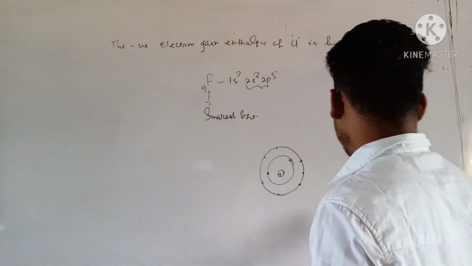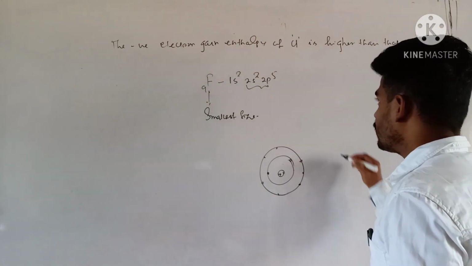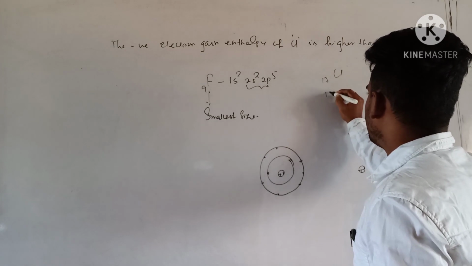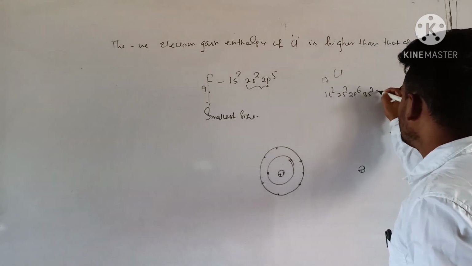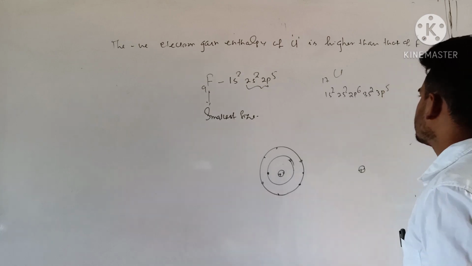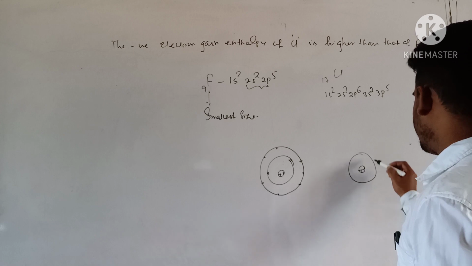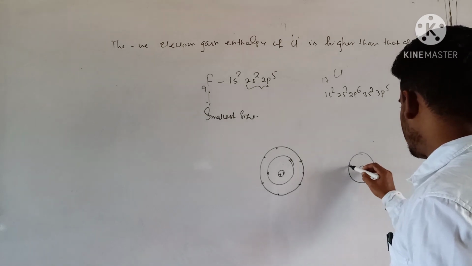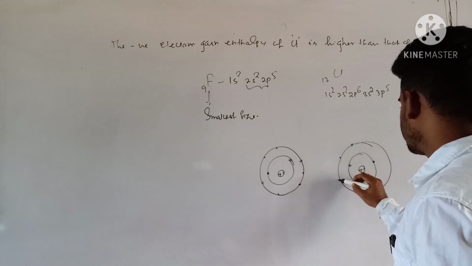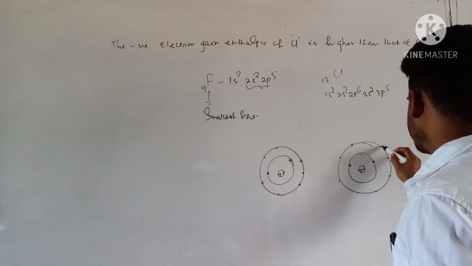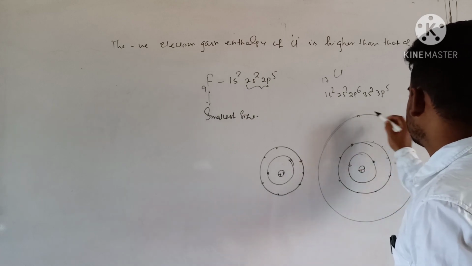So if I consider chlorine, this is the nucleus of chlorine, chlorine 17, 1s2, 2s2, 2p6, 3s2, 3p5. This is K shell having 2 electrons, this one L shell 8 electrons, and next 7 electrons.